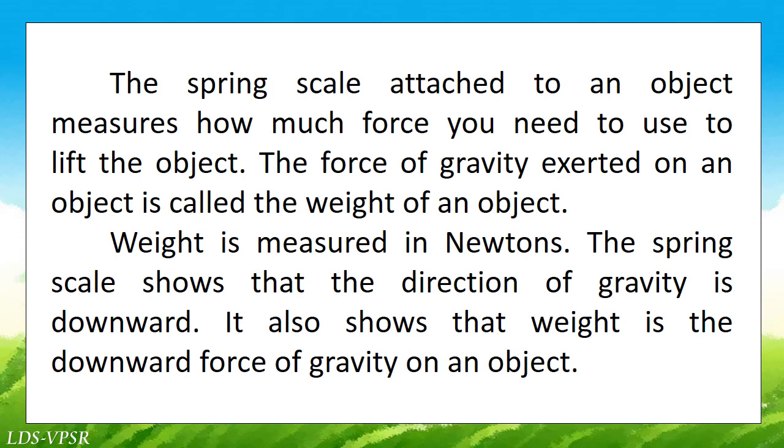The force of gravity exerted on an object is called the weight of an object. Weight is measured in newtons. The spring scale shows that the direction of gravity is downward. It also shows that weight is the downward force of gravity on an object.